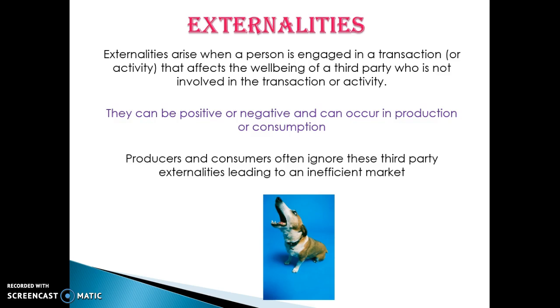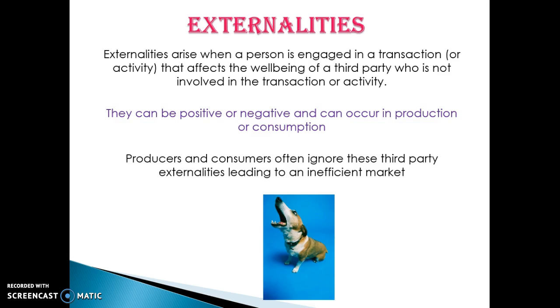So externalities arise when a person is engaged in a transaction that affects the well-being of a third party. That's the key term, this idea of a third party, who's not involved in the transaction. They can be positive or negative and can occur in production or consumption. So they can occur when we produce things, for example when we produce and emit carbon dioxide that can cause climate change, or when we consume things. An example of that is when people smoke and they affect others via passive smoking. The third party is those that are harmed by passive smoking.